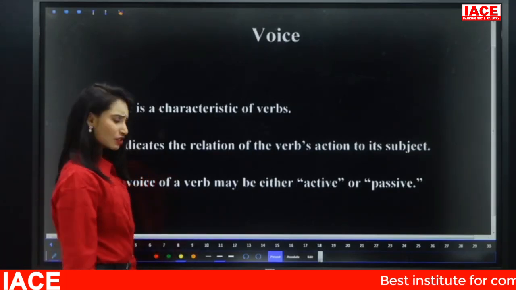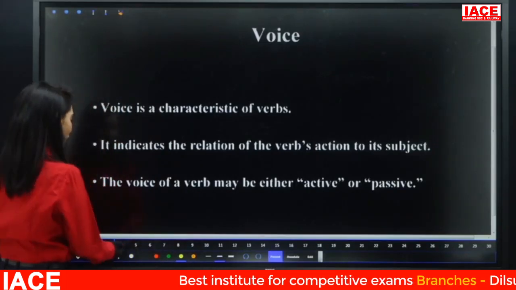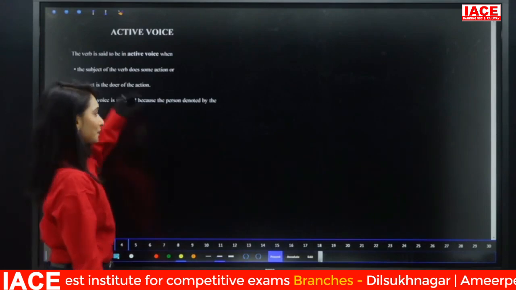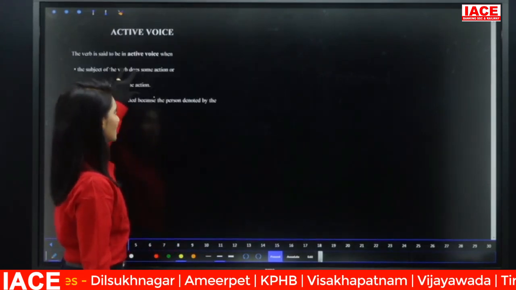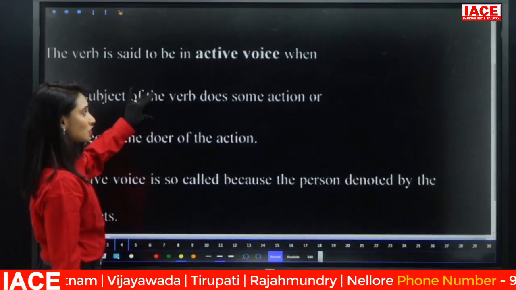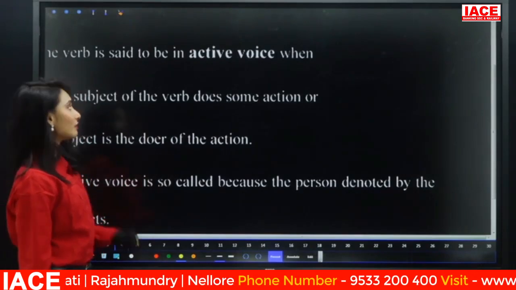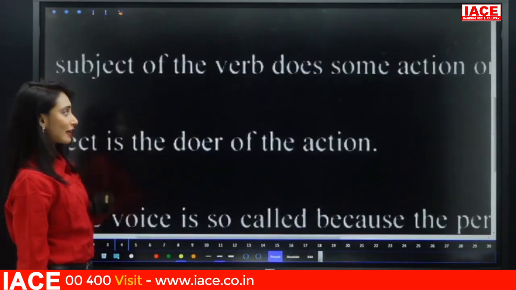Now, what is active voice and why is it called active voice? Active voice is nothing but when the verb is passing action from subject to object. That means the subject is the doer of the action and the object is a receiver of the action. Then that verb is said to be in active voice.